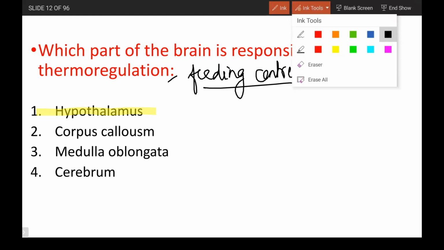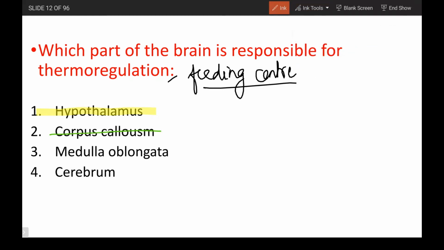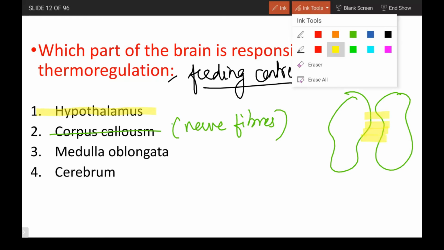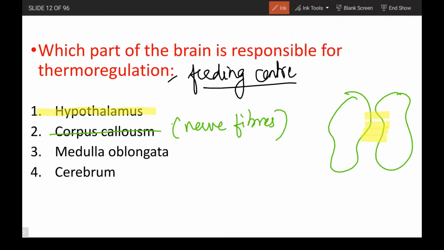So other options just to look in, corpus callosum, it is going to be a set of nerve fibers that is going to connect both the cerebral hemispheres, right? So this is a cerebral hemisphere, this is a cerebral hemisphere, and you have some fibers that are going to interconnect these cerebral hemispheres, and these are corpus callosum. And medulla oblongata, again you all know, it is going to be a part of hindbrain, that is brainstem, where all your cardiovascular centers, your GIT centers, your respiratory centers, almost some of the important physiological control centers are present in the medulla oblongata.